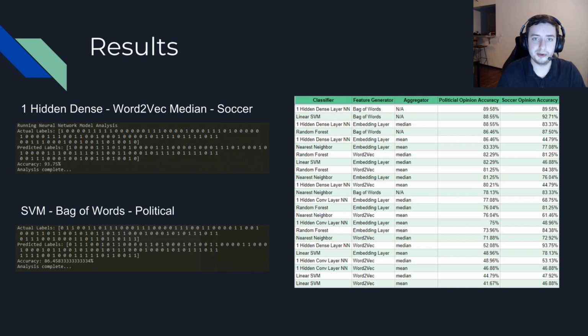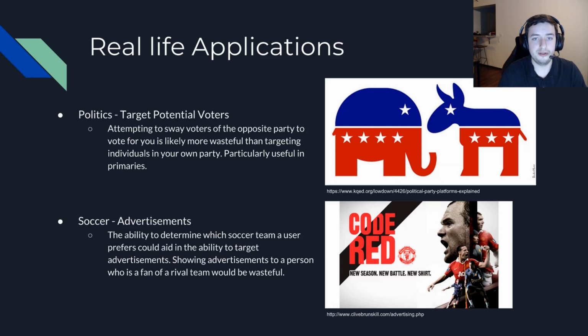As you can see in the picture on the right, which is sorted by political accuracy, we achieved 89.58% accuracy in the political dataset with a single hidden dense neural network using the bag of words feature generator. The soccer dataset, on the other hand, performed best using the single hidden dense neural network, using a word2vec feature generator that used a median as the aggregate function. This achieved 93.75% accuracy.